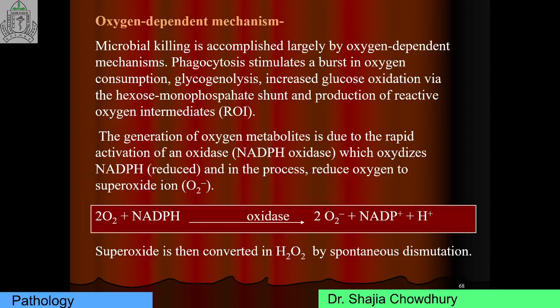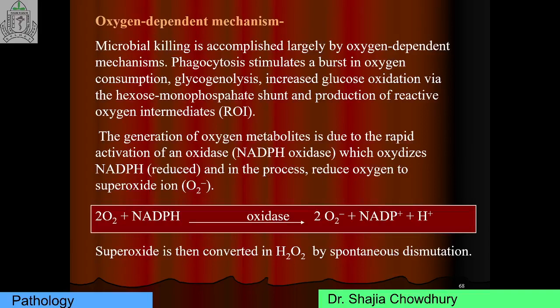Now, the oxygen dependent mechanism. Microbial killing is accomplished largely by the oxygen dependent mechanism. Phagocytosis stimulates a burst in oxygen consumption, increased glycolysis, increased glucose oxidation via the hexose monophosphate shunt, and production of reactive oxygen intermediates.